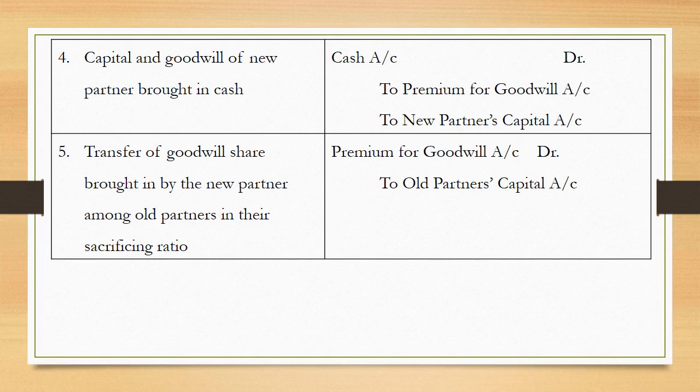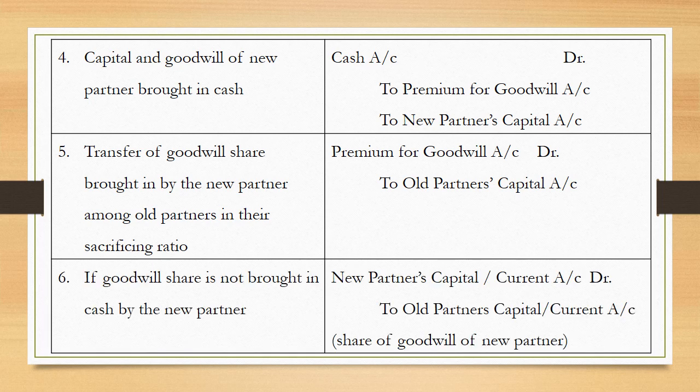Point number 5 is transfer of goodwill share brought in by the new partner among all partners in their sacrificing ratio. The required entry is premium for goodwill account debited to all partners' capital account. Point number 6. If goodwill share is not brought in cash by the new partner, we all know that in that case new partner's capital account will be debited. So the required entry is new partner's capital account debited to old partners' capital or current account.